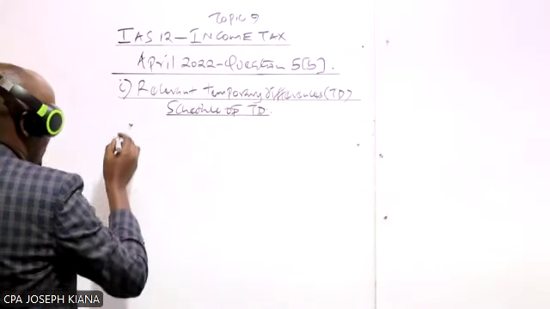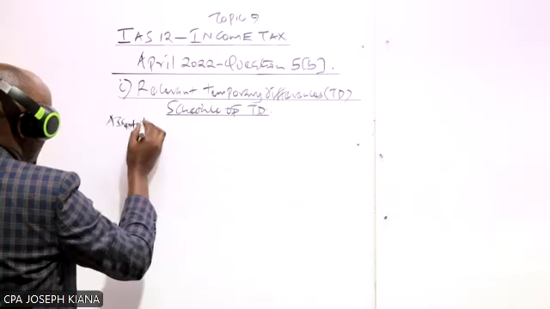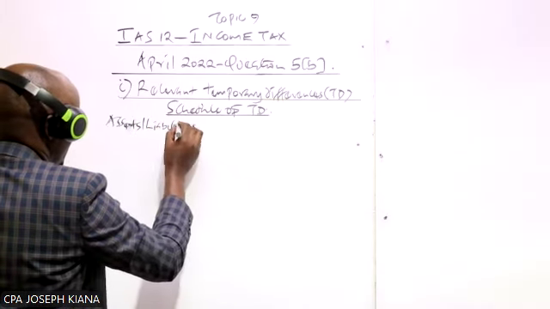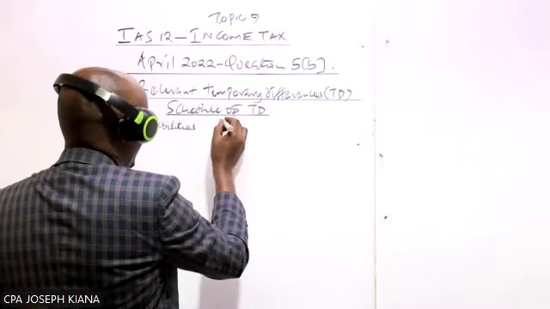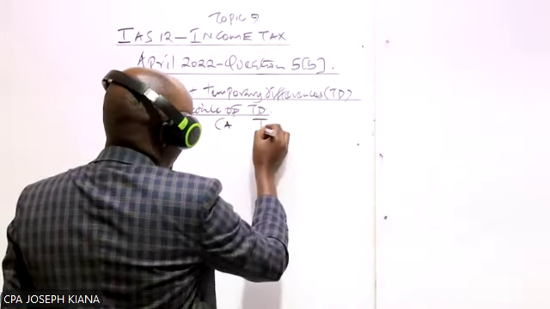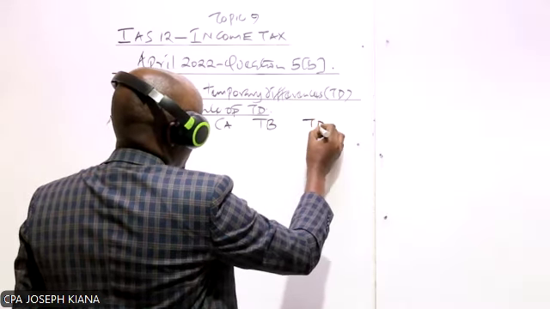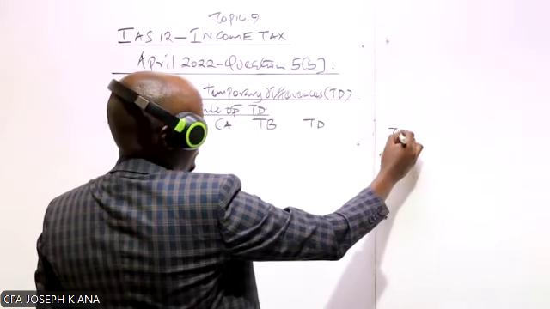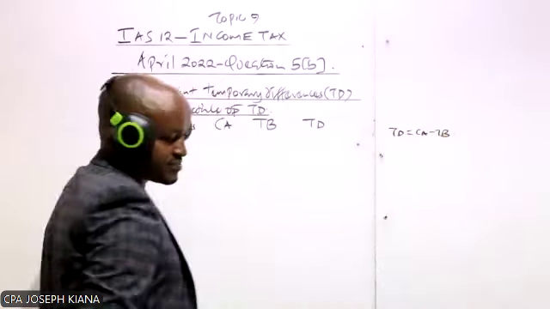So in this particular table, for computing the temporary differences, we have various columns here. The column for assets, various items of asset and liabilities which are given in our question. The next column here will be for carrying amount. The next column should be for the tax base, which is TB. And the last column should be for the temporary difference, because we know to compute this one temporary difference, we take carrying amount minus what? Tax base.